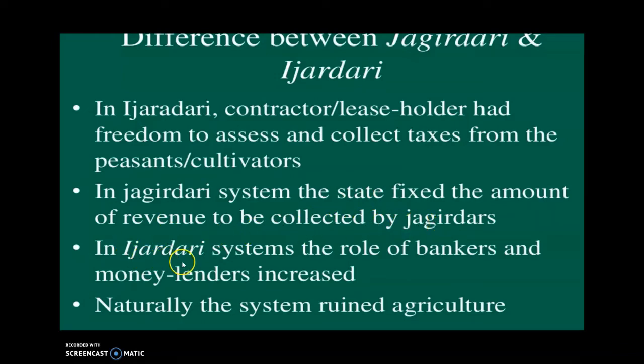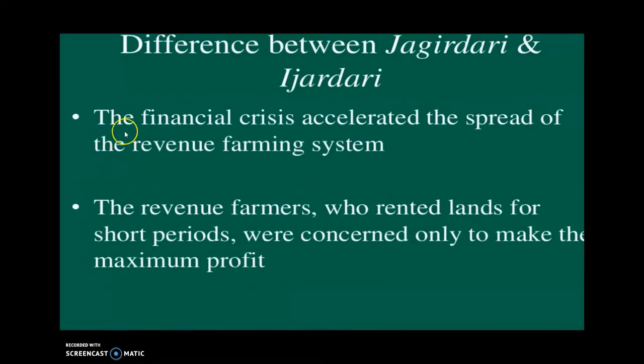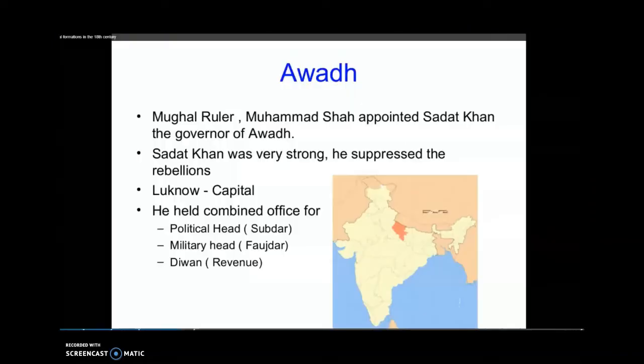In the Ijaradari system, the role of bankers and moneylenders increased. Naturally, this system ruined agriculture. Then, the financial crisis accelerated the spread of the revenue farming system. The revenue farmers who rented lands for short periods were concerned only to make the maximum profit. All these are the main differences between the Jagirdari and Ijaradari systems.